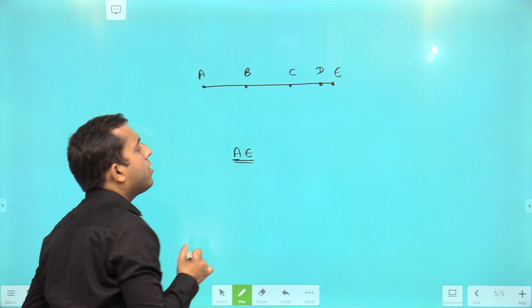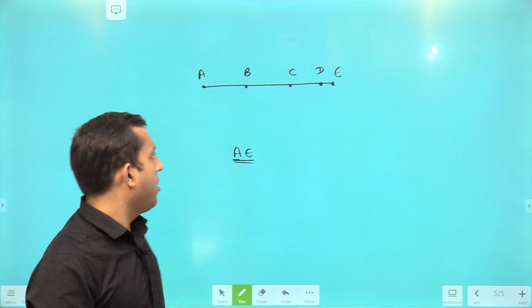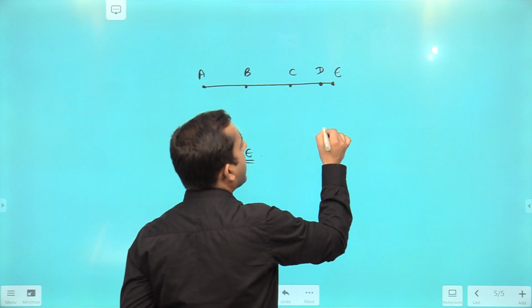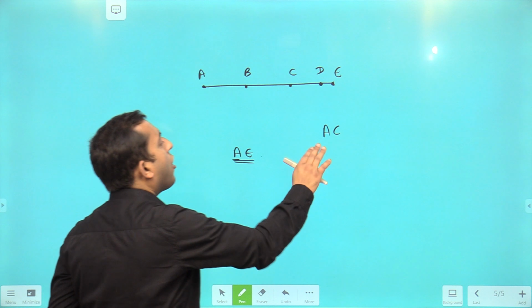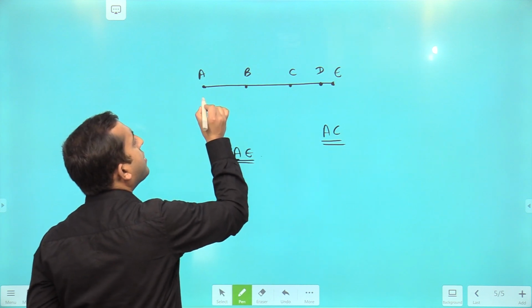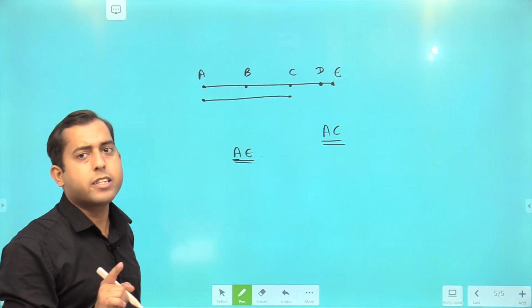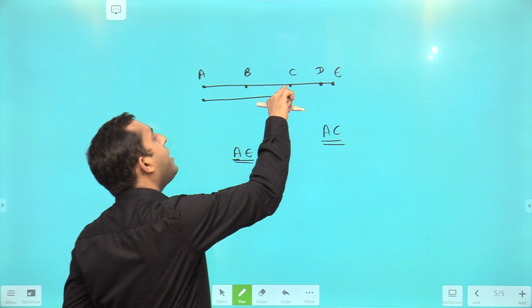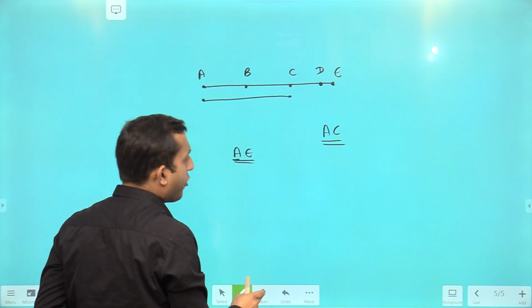Why so? Because this line AE has two definite ends. Now if you ask me, sir, why not AC? So guys, please try to understand. Talking about AC over here, this line is starting at A, but it is not ending at C. The line is not ending at C. It is extended afterwards from C till E. So AC is not a line segment.